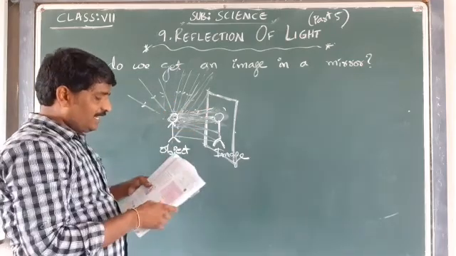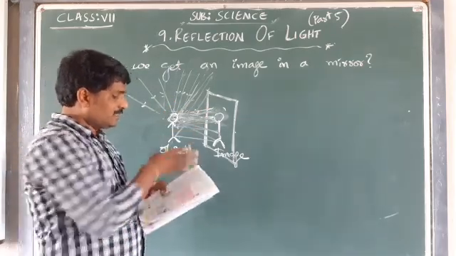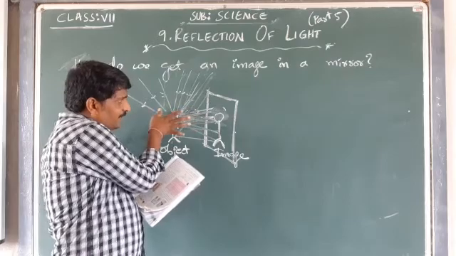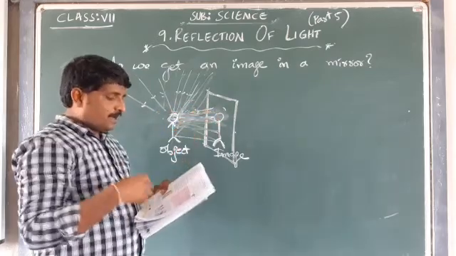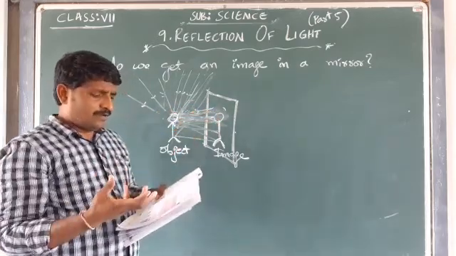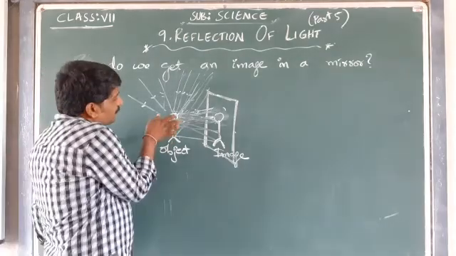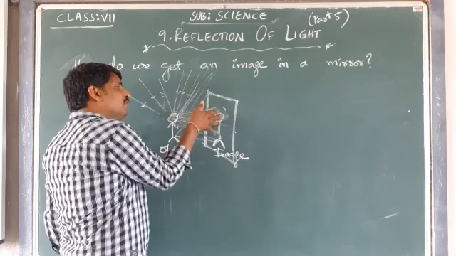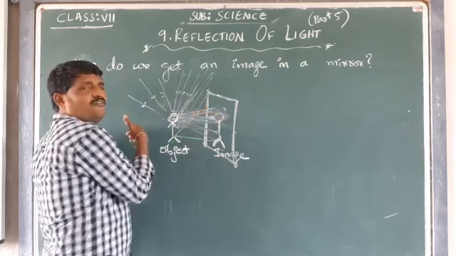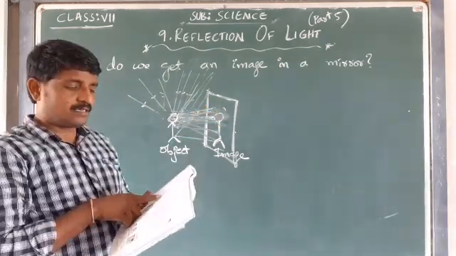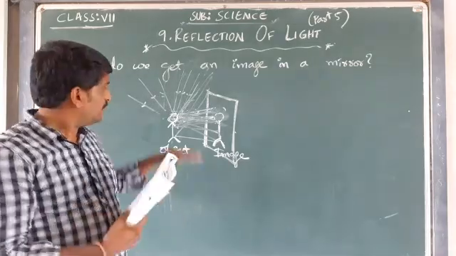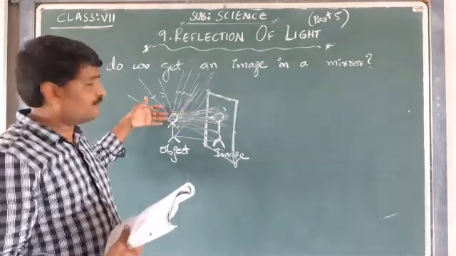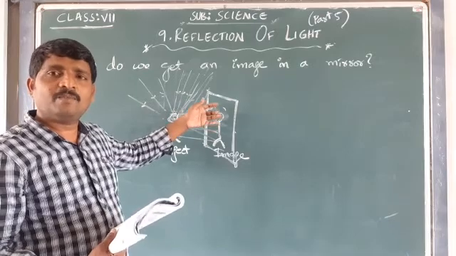Okay, the number of reflected rays from you that fall on the mirror, after they fall on the mirror, they also get reflected back. Okay, they are also reflected. These reflected rays also get reflected back after falling on the mirror.